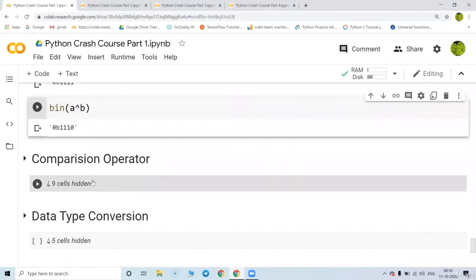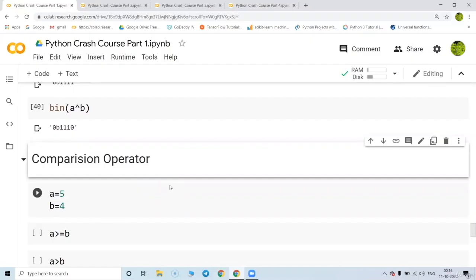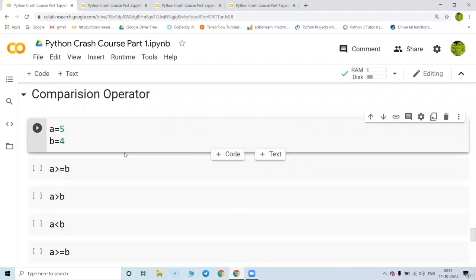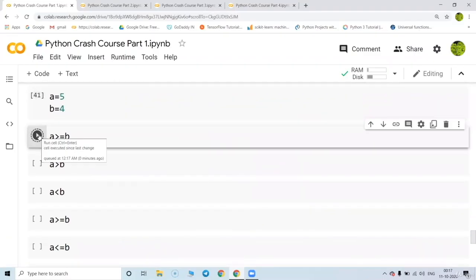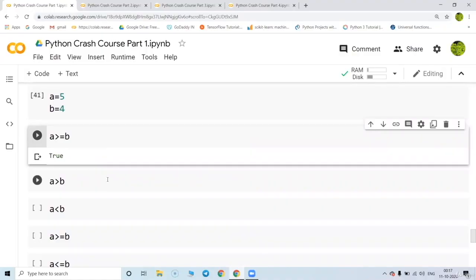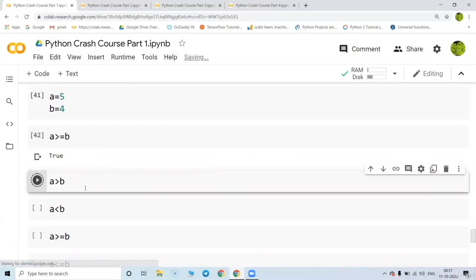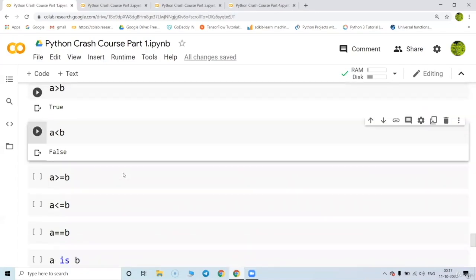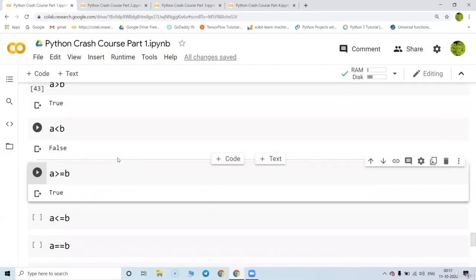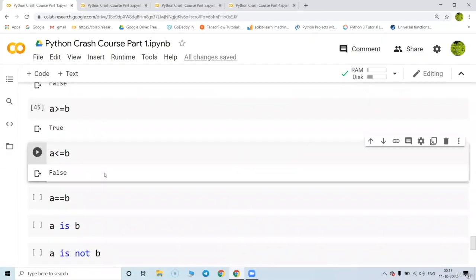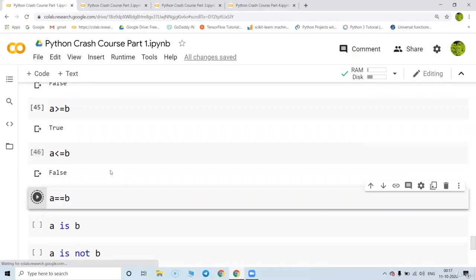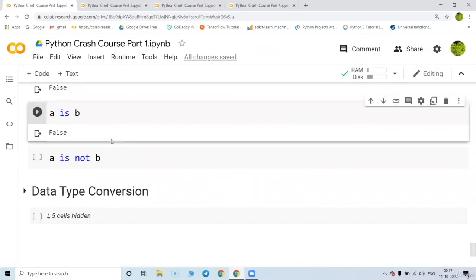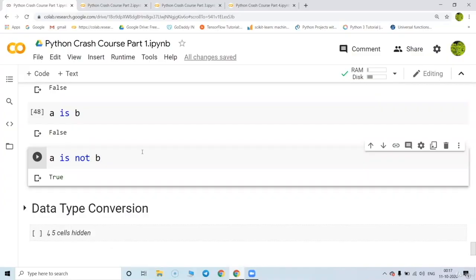Great. Now we have the comparison operators also available in Python. So suppose A equal to 5 and B equal to 4. If I check A greater than or equal to B, it is going to say true. Yes, 5 is greater than 4. When you check A greater than B, it is true. A less than B is false. A greater than or equal to B is true. A less than or equal to B is false. A equal to B is false. A is B is false. A is not B, yes, true.